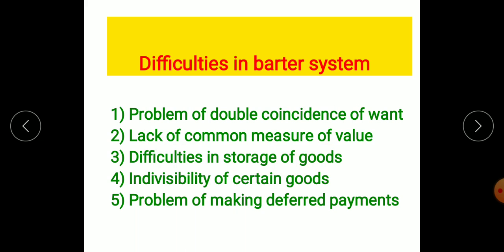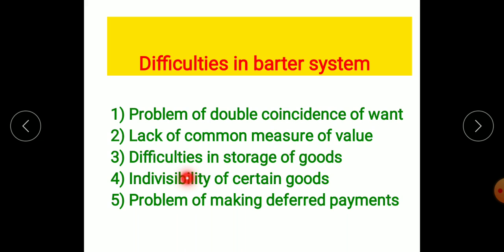Next is difficulties in storage of goods. During the barter system, the storage of goods was a very tough task for them. Because if anyone borrows rice, or consider if anyone borrows vegetables and says I will return after 1 month, is it possible to store this type of goods? No. These are perishable goods. Perishable means goods that spoil quickly, like vegetables, fruits, and milk products. So storage of such goods was not easy during the barter system.